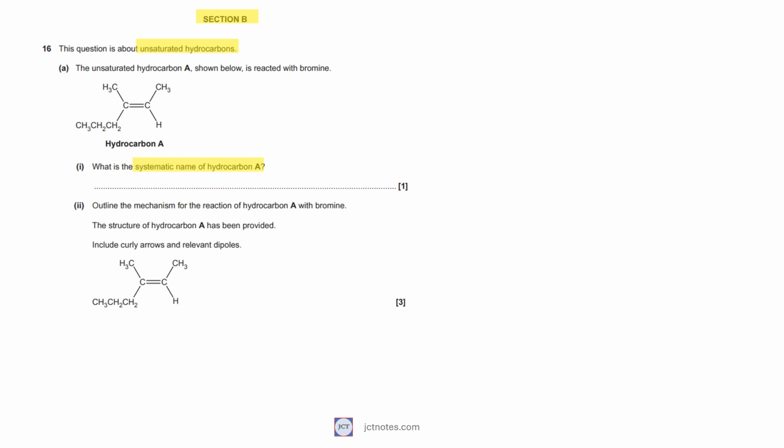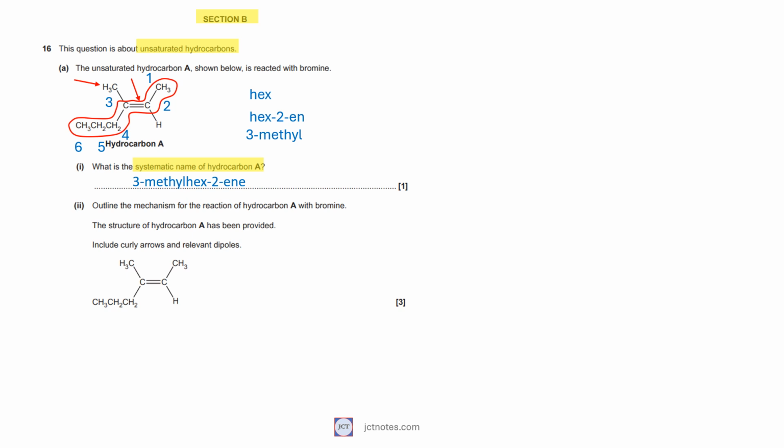We have that the longest chain with the double bond has 6 carbons, it is going to be hex. We start numbering in such a way that the double bond has the lowest number possible. We have a double bond in carbon 2, that makes it hex-2-ene. We have a methyl group in carbon 3. That makes it 3-methyl. Therefore, the systematic name is 3-methyl-hex-2-ene.